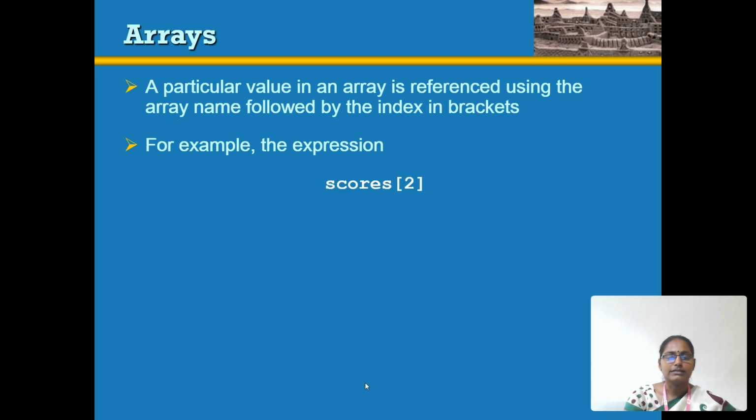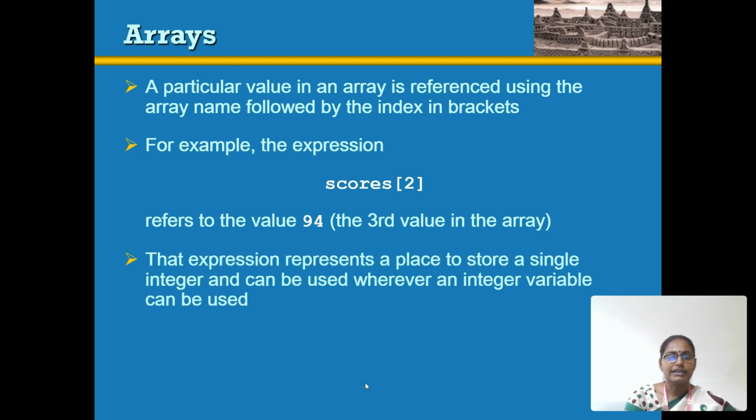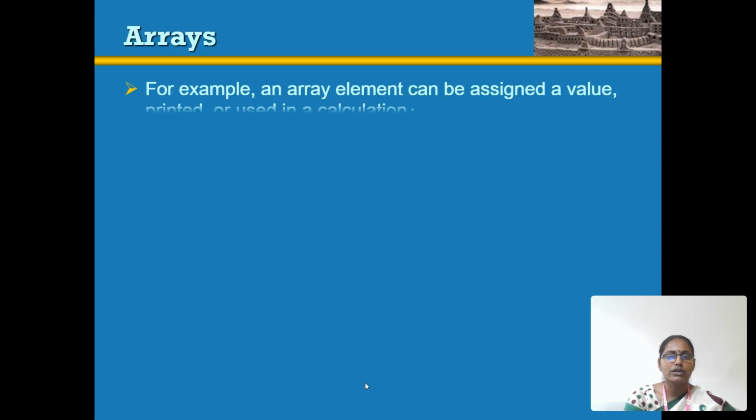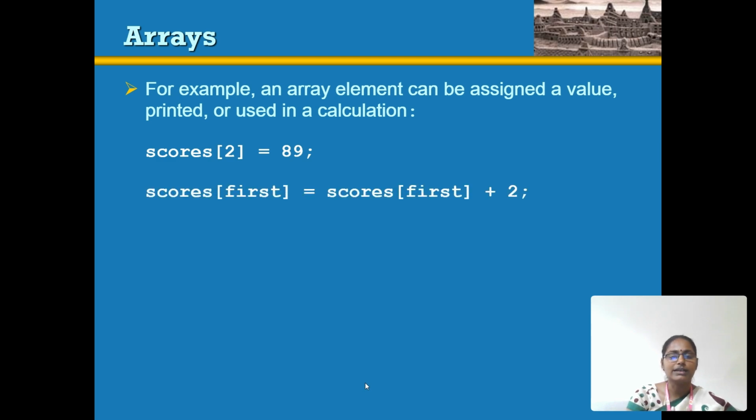For example, scores is the array name and 2 is the index value, which refers to one value, 94. This is the third element in the array. It stores a single integer, and it can be used wherever an integer variable can be used. For example, 94, 84, 79, whatever integer value we can use as an element in the array named scores. The array element can be assigned a value, printed, and used in a calculation. Here scores is the array name, and 2 is the index, with the value given as 89.